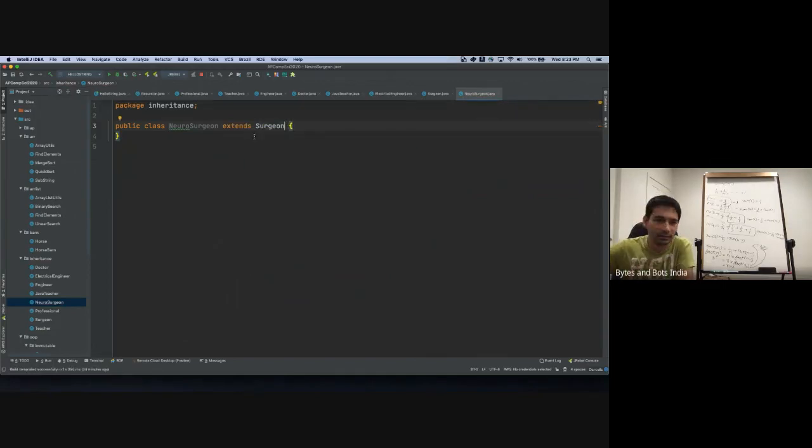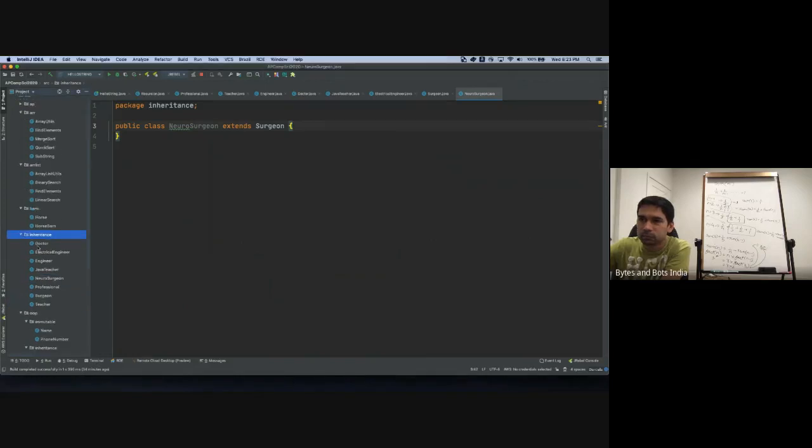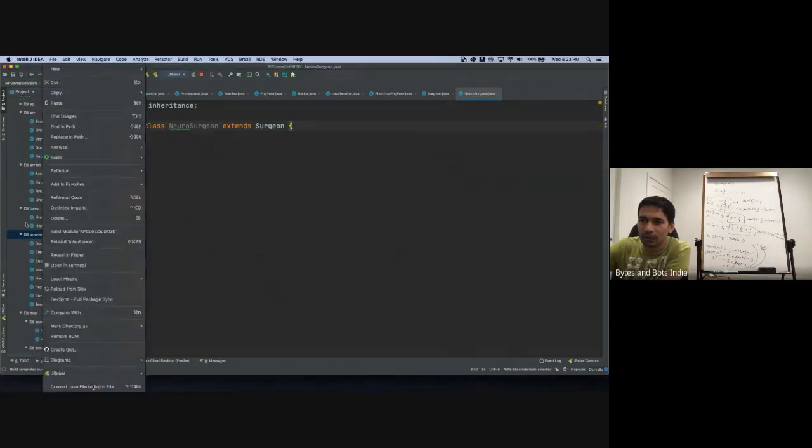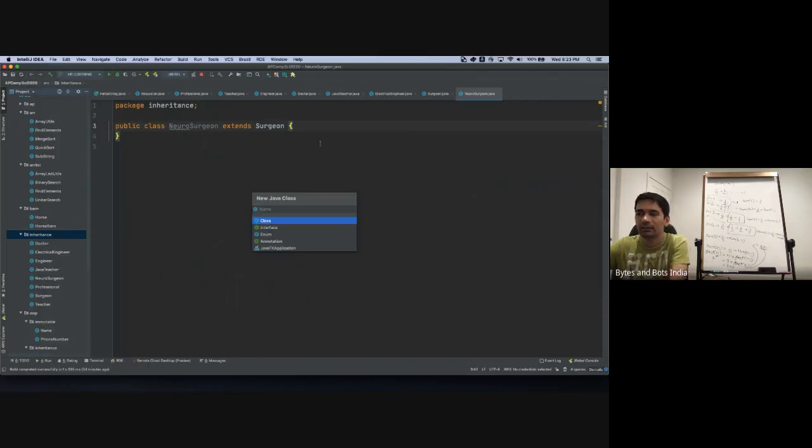Now our structure is there. To keep our main program clean, we'll create another Java class. It has nothing to do with inheritance, but this is where we'll write our program to understand inheritance. We'll just call it inheritance runner.